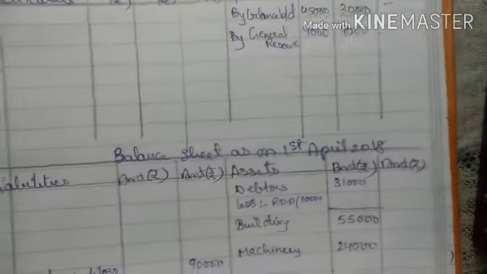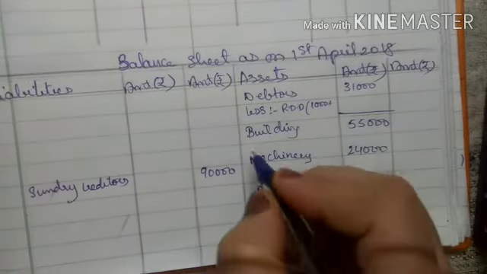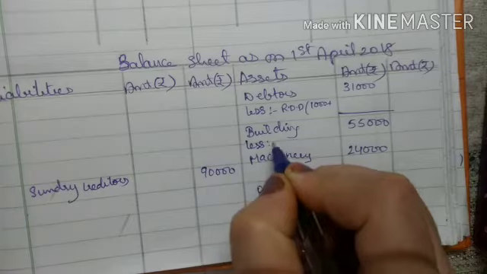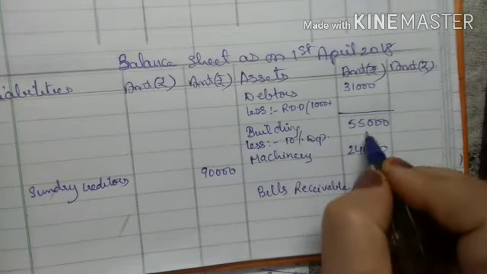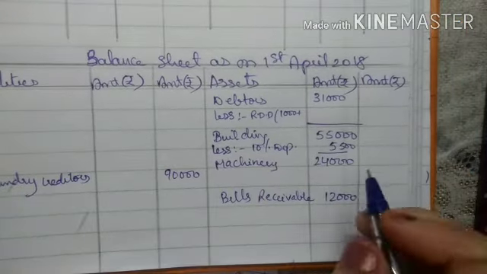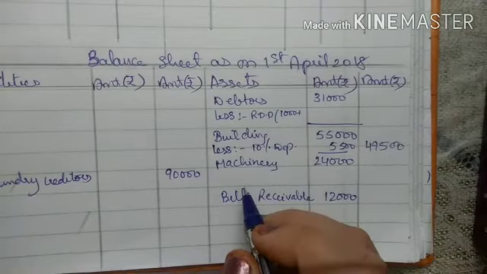Now for the second effect, in my balance sheet asset side, I will less in building 10% depreciation, that is 5,500. So it will come in outer column, it will be 49,500, right?